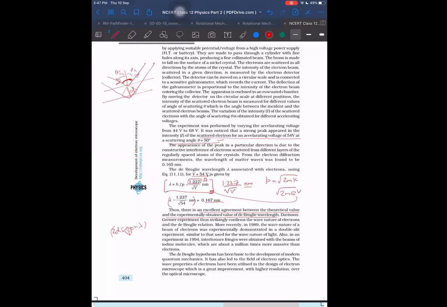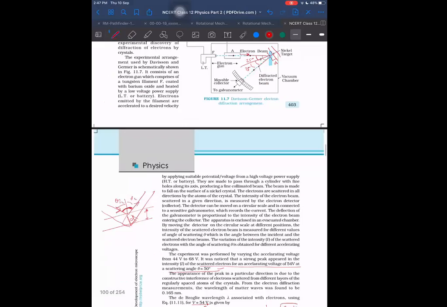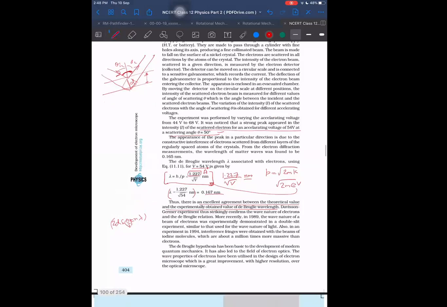So they may have found the spacing between these. How did they find the spacing between the atoms? That also they may have found by an experiment, by striking X-rays or some other rays. By that they may have got some idea of what should be the spacing between the planes of the atoms. And then they conducted the same experiment with the electrons, and they found that the diffraction we are getting from the electrons is in excellent agreement.